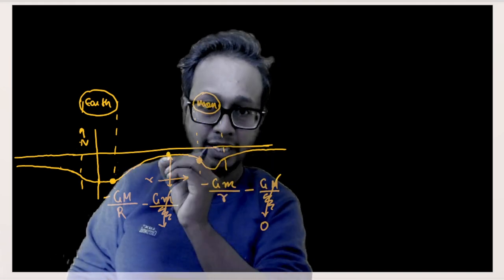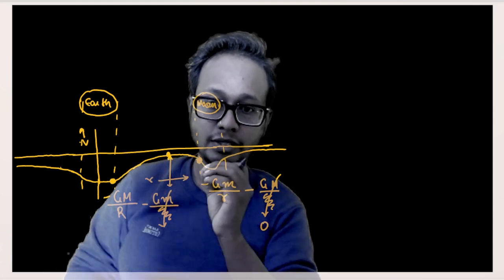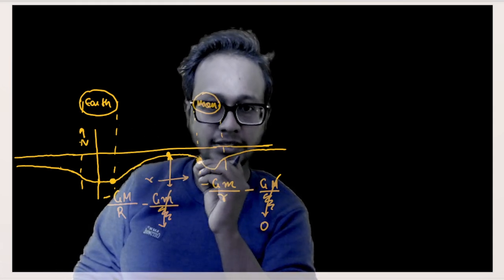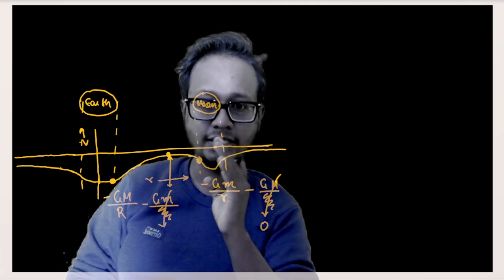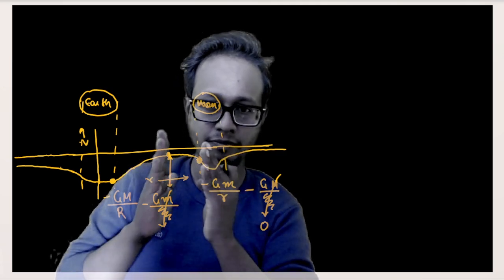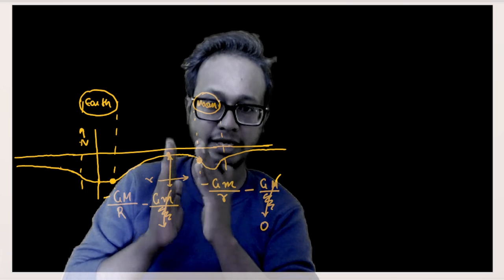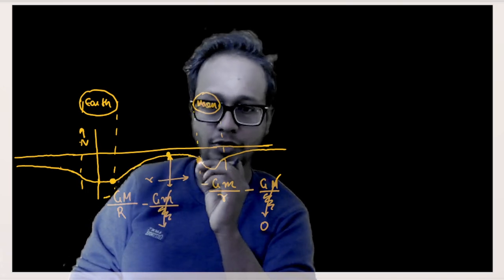So from out here to out here, I must give it sufficient energy so that while coming out here, the velocity becomes zero, isn't it? Understood this much? Okay, so whatever is the velocity out here, the velocity out here becomes zero. Okay, so no amount of energy or no amount of kinetic energy is there to the satellite when it reaches at this point.